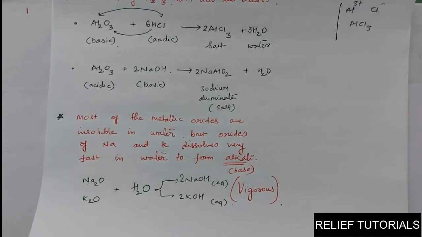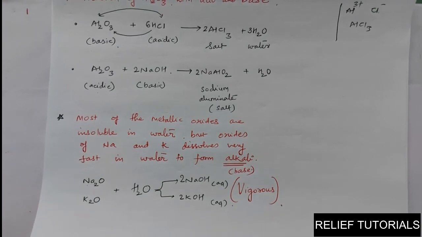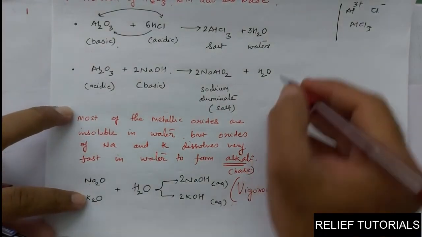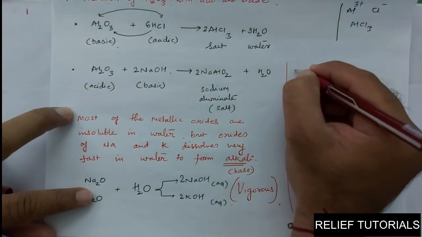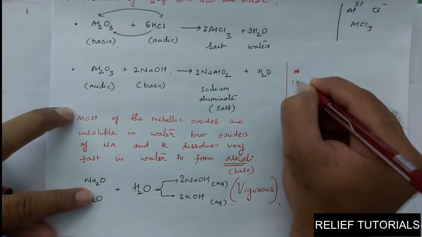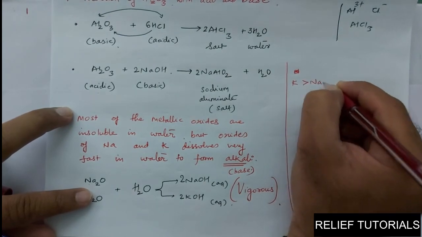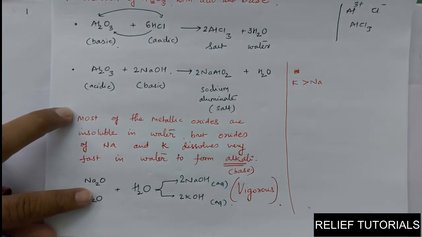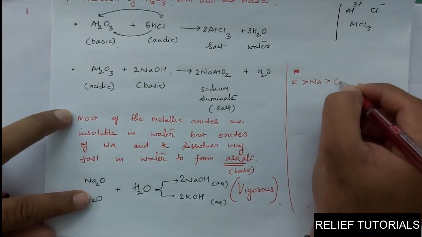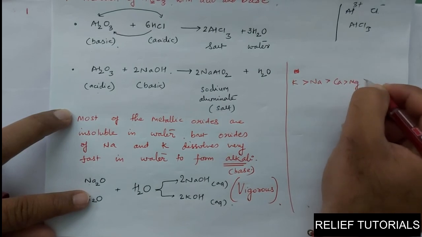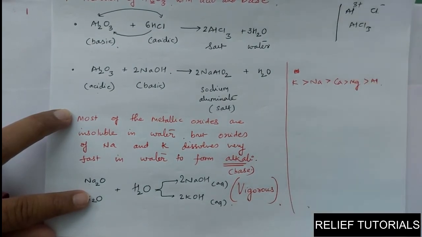Okay, so this is all about the reaction, but one more thing to discuss. According to the whole discussion, what we can say is that potassium and sodium are the most reactive metals. Okay, I am writing the reactivity series based on the reaction of metals with oxygen. Potassium, sodium, calcium, magnesium, aluminium.